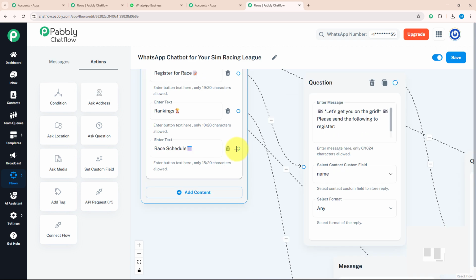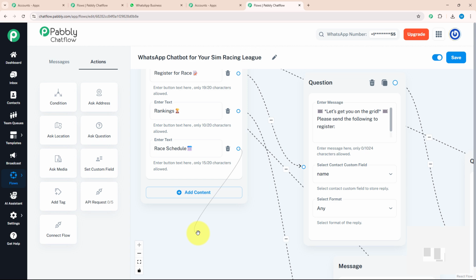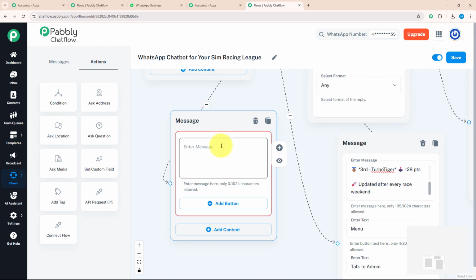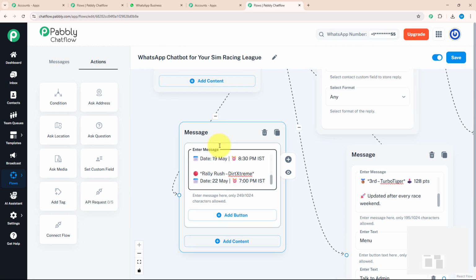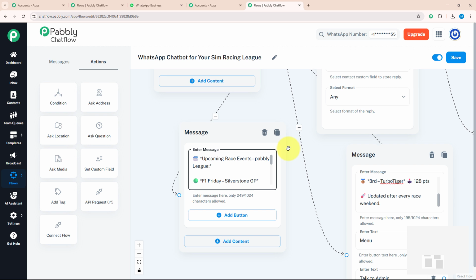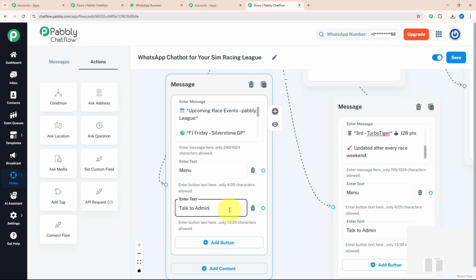For our last action button, which is race schedule, I will give a separate message. I will drag and drop and click on the text button. Here I will enter a message which talks about upcoming leagues with their timing. As you can see, I have mentioned a few messages between stars, which means I want to highlight these messages. Here also I'm going to give two action buttons, menu and talk to admin.